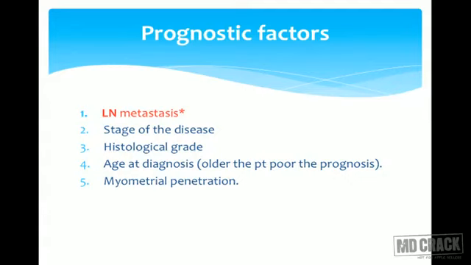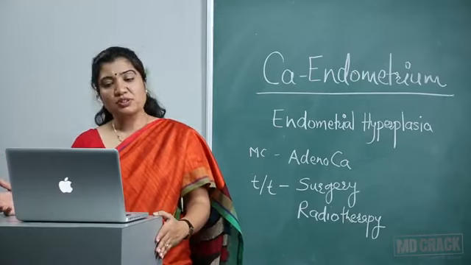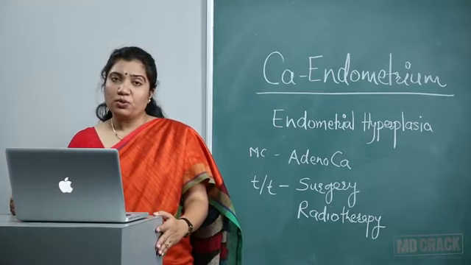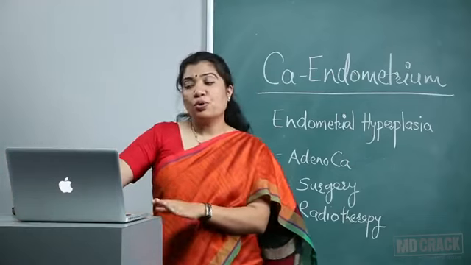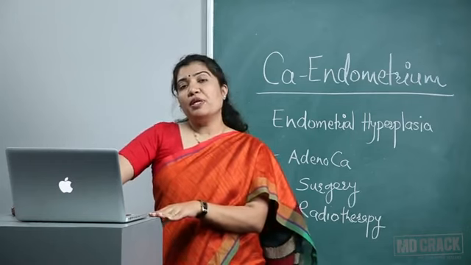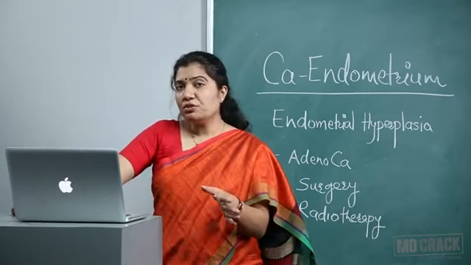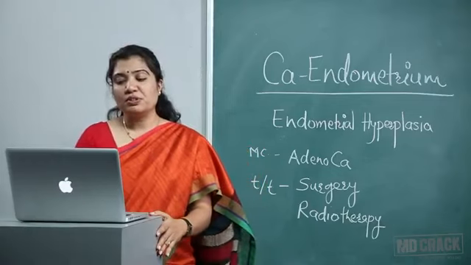Prognostic factors: if there is lymph node metastasis, the prognosis is bad. Stage of the disease: as the stage progresses, prognosis is bad. Histological grade: grade 1 has good prognosis, 2 and 3 and beyond, the prognosis is bad. Age at diagnosis: older the patient, prognosis is bad. Myometrial penetration: more the penetration, worse the prognosis.